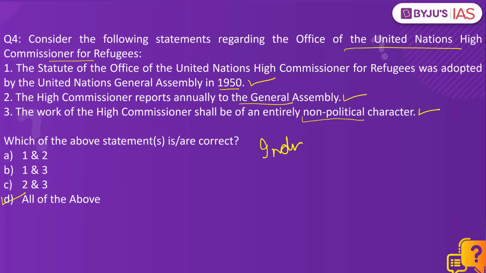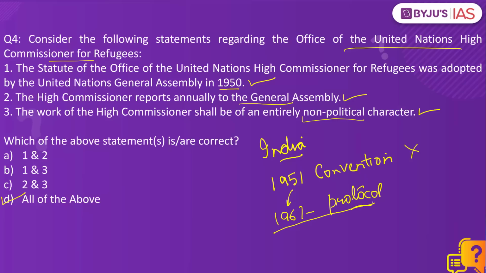But regarding India, two important statements. Number one, India is not a party to this 1951 Convention on the Status of Refugees. And in 1967, an additional protocol which deals with refugee protection. Even this protocol has not been ratified by the government of India.